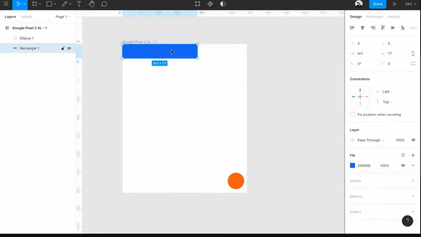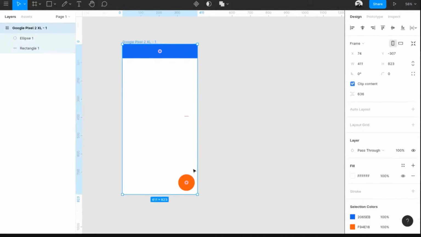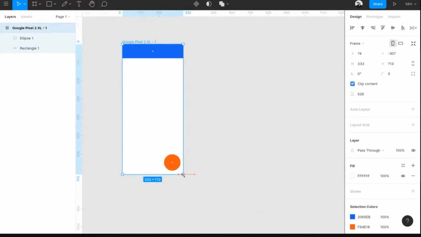And if you click on this, now this is over there in the top. The constraint is set to top and left. You need to change that. We can set the constraints for it to scale actually. Whenever you are resizing the frame horizontally, we are saying scale this. Scale basically means resize the shape in proportion to the frame. And you don't want to scale it from the vertical side, so you can set it to stick to top itself. So now whenever you resize the frame, you can see it actually changes the shape.